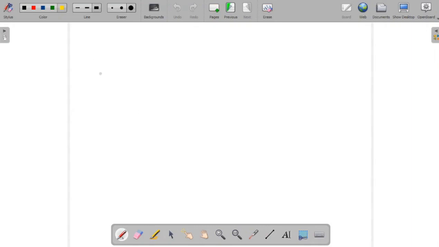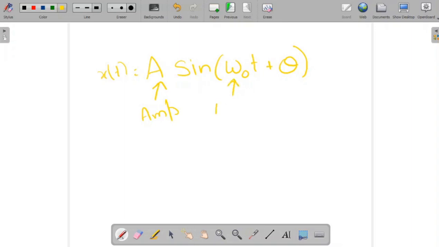Now we'll see some examples. A general sinusoidal signal we can represent like this: A sin of omega naught t plus theta, where A is amplitude or magnitude, omega naught is angular frequency, and theta is phase shift.